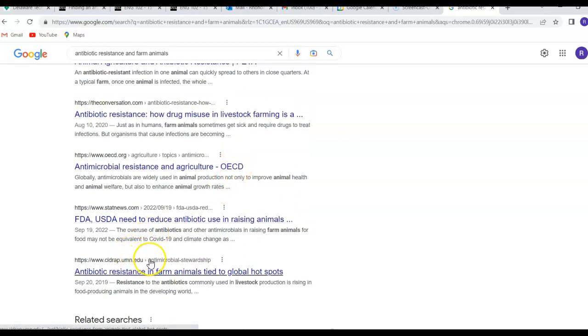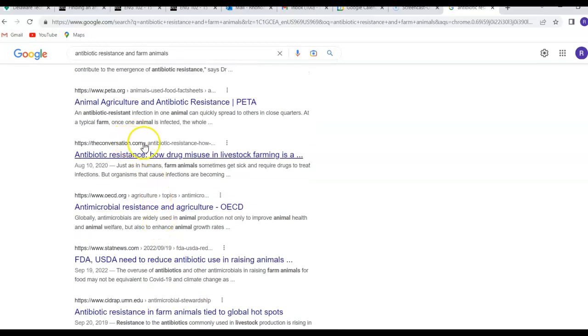Looking for government sites, education sites, organization sites, but you have to be careful about bias, so that may not always be the best source. And you can use a .com if you know that it's a respected newspaper source or journalistic source that would tend to be relatively balanced.